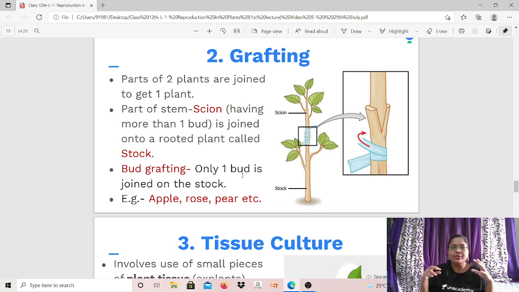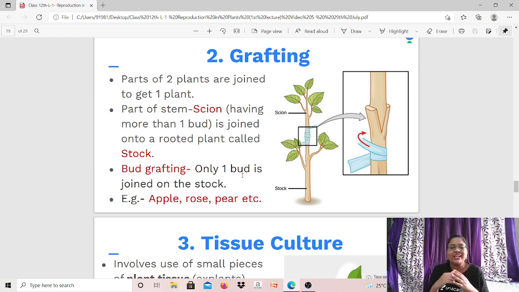Understand, when you want hybrid plants to grow with desired qualities, you may see different qualities in different plants. For example, rose ka plant hai, let's say, you have a red rose and you have a white rose, but you don't have a pink rose, and you want a pink rose as well. So what you can do, you can take the stem of a red rose plant, you may take the root part of the white rose plant, and you can tie them up and grow them together. Then obviously it will grow as a single plant, and you will get pink color flowers in that particular plant. I hope this is clear.